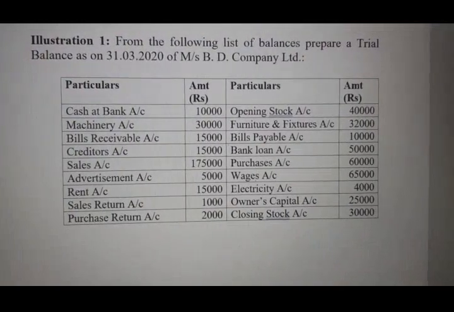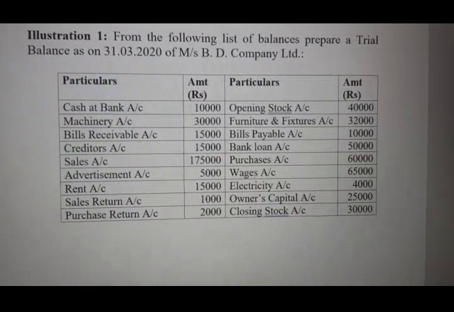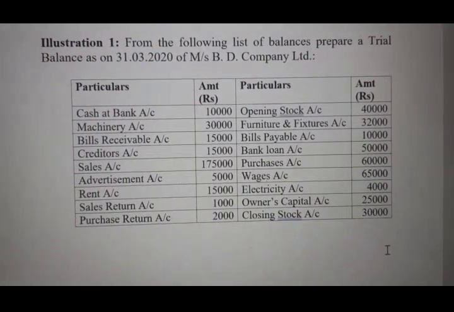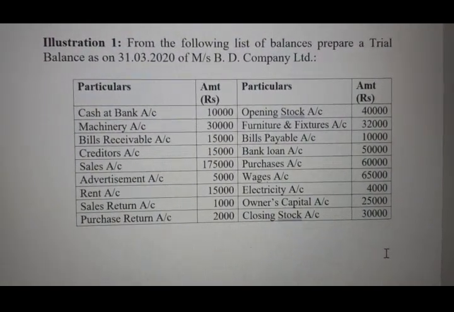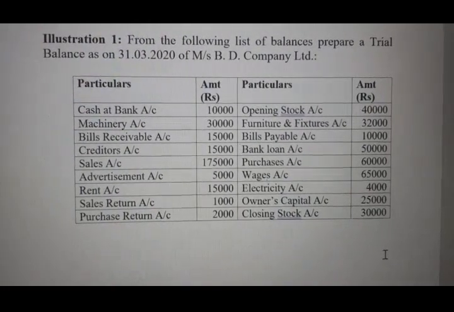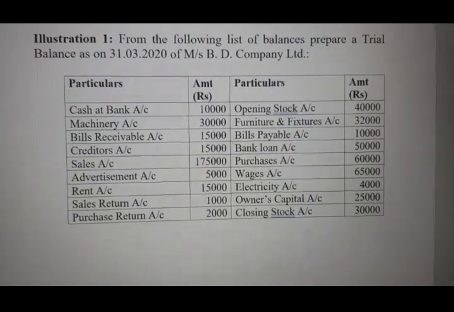As per the rules we have discussed about trial balance, now let us solve one problem on trial balance. I'm just reading out the problem first. From the following list of balances, prepare a trial balance as on 31st March 2020 of Messrs BD Company Limited. See, the ledger account balances are given over here.